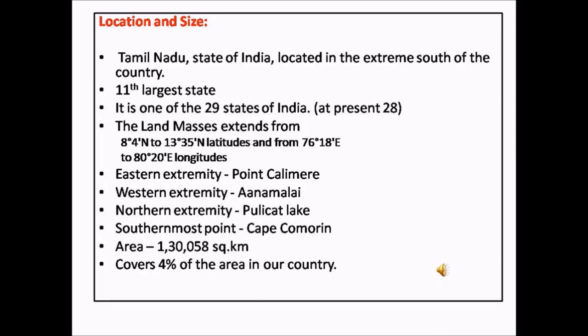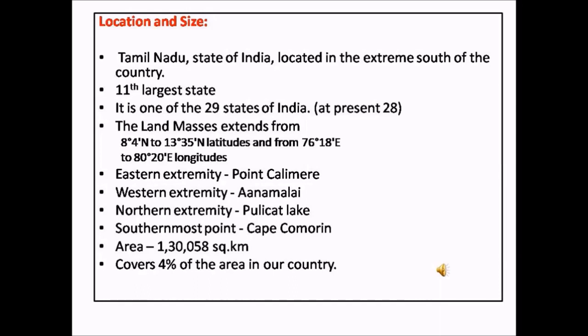Now coming to the land masses. That is the location extends from 8 degree 4 minutes north to 13 degree 35 minutes north latitude and from 76 degree 18 minutes east to 80 degree 20 minutes east longitude. These latitudes and longitudes are used to locate a place on the map. You would be already familiar with latitudes and longitudes. Anyway, we will have a short discussion on it.